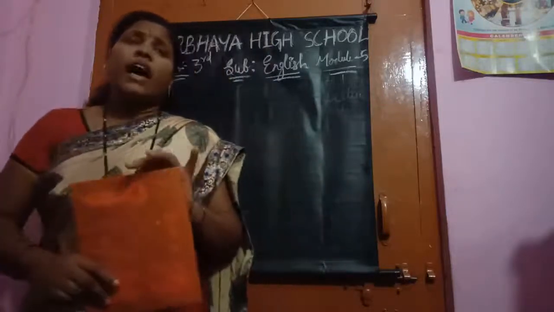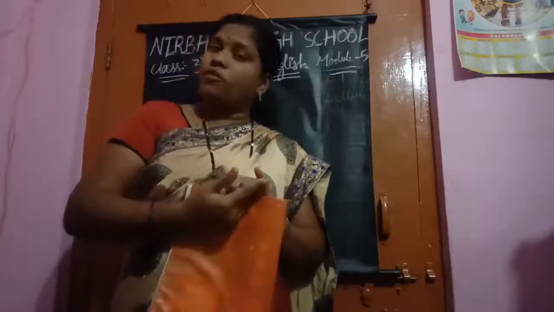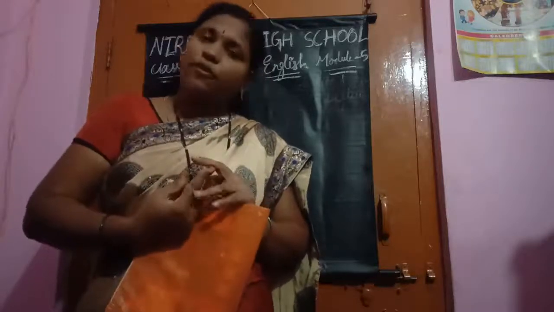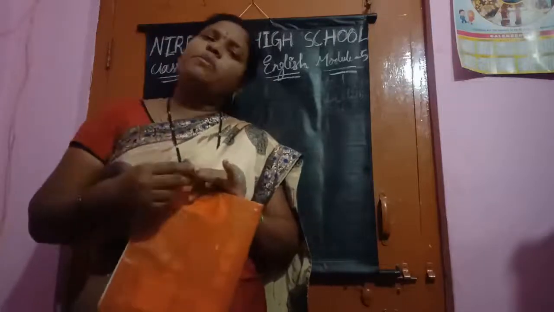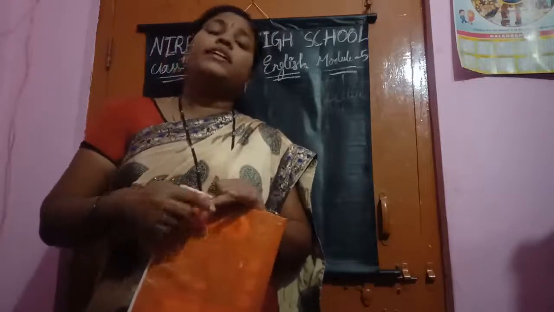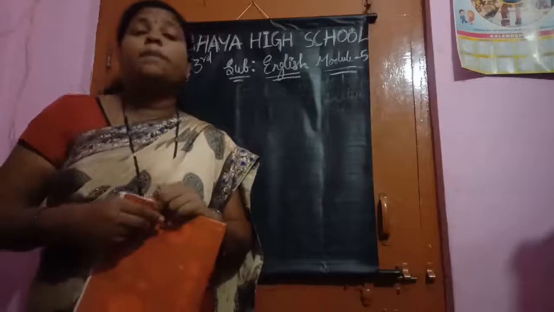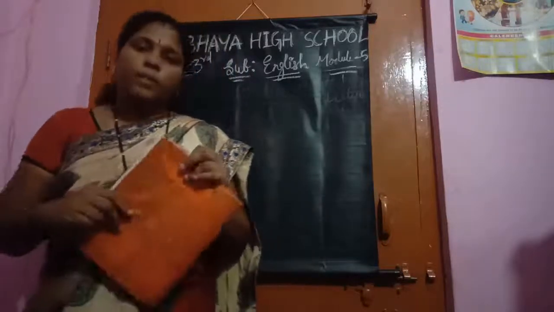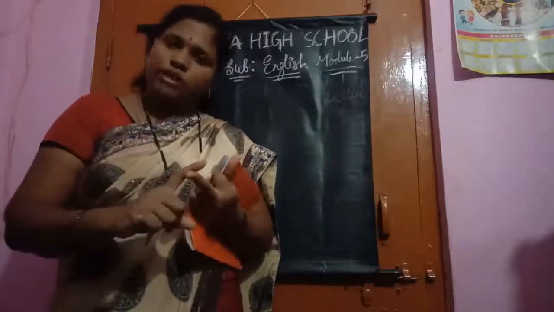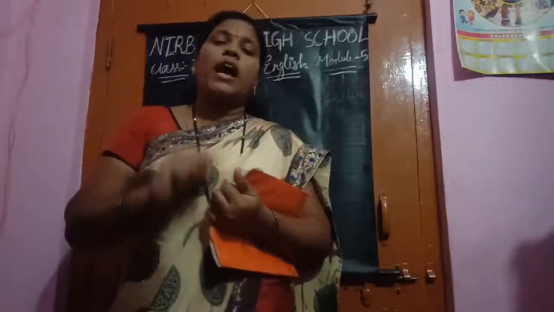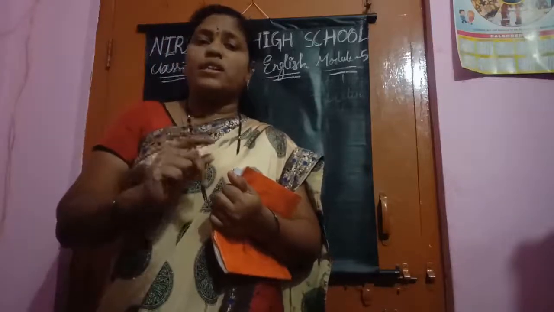And in the types, we have learned different types of adjectives. What are the different types of adjectives? Adjective of quality, adjective of quantity, and adjective of number. Here quality tells what kind it is. Quantity tells how much it is. And number tells the position. What does it tell, children? The position. Here what have we learned? Antonyms. Adjectives: adjective of quality, adjective of quantity, and adjective of number. We learned yesterday. I hope everyone is understanding the classes.